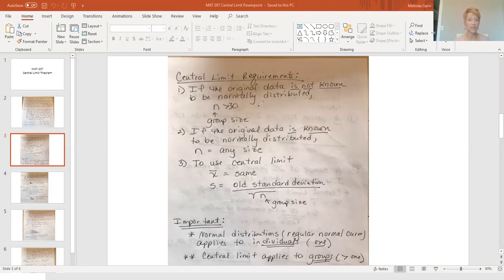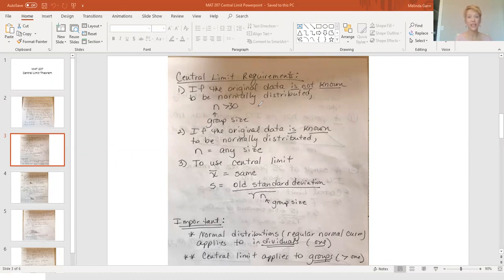My group size wouldn't have to be bigger than 30 because the original data for individual IQ scores is normally distributed. So, two possibilities: if you know for sure that the original data for individuals is normally distributed, the groups can be any size. But if you're not positive, then your group sizes need to be bigger than 30.